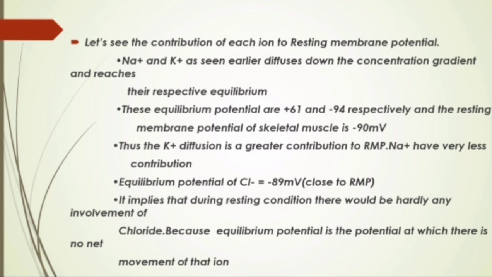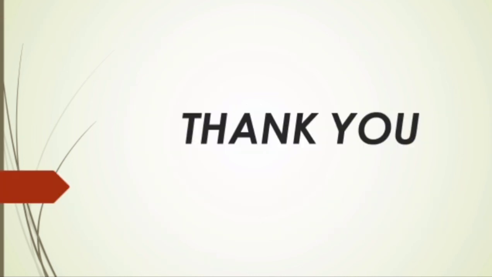It implies that during resting condition, there would be hardly any involvement of chloride ion, because chloride ion has equilibrium potential almost same as that of RMP. Equilibrium potential is the membrane potential at which there is no net movement of that ion, so there is no net movement of chloride ion at that potential. That's all about resting membrane potential.